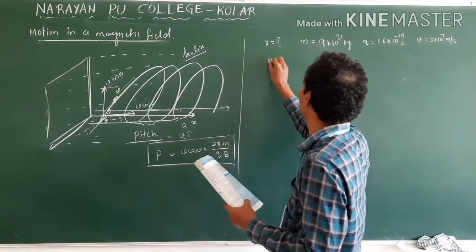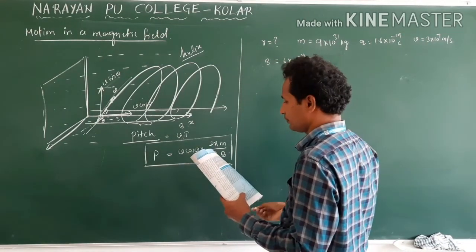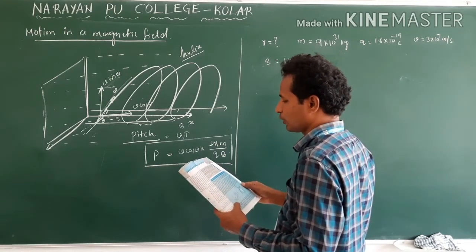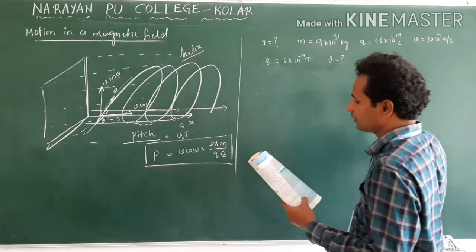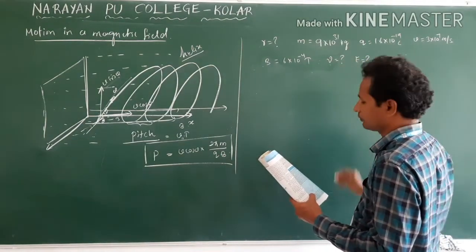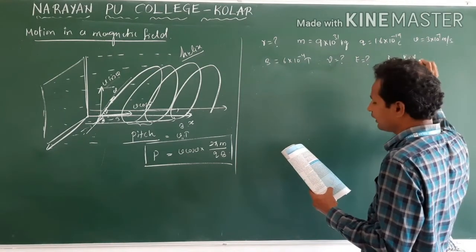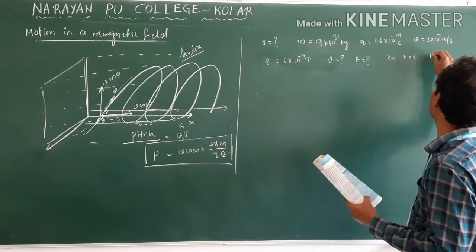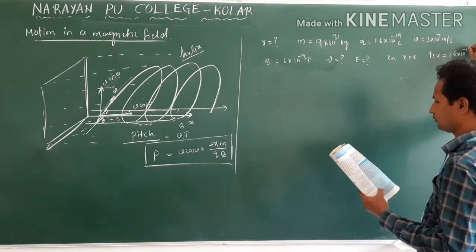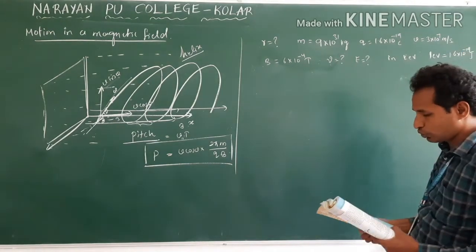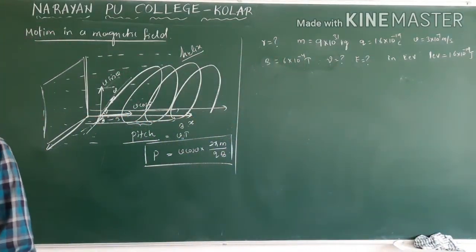Magnetic field given, B is 6 into 10 power minus 4 Tesla, perpendicular to it. They asked for the frequency and energy, and the energy is asked in kilo electron volt. 1 electron volt is given as 1.6 into 10 power minus 19 joule. Okay? Clear?